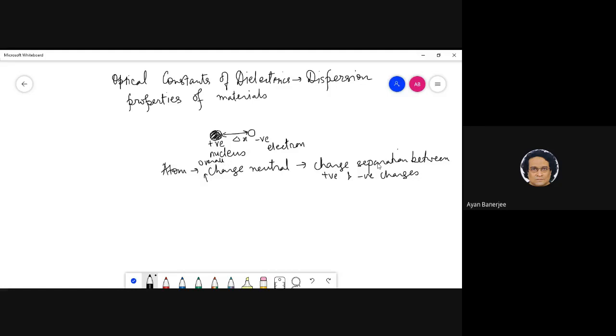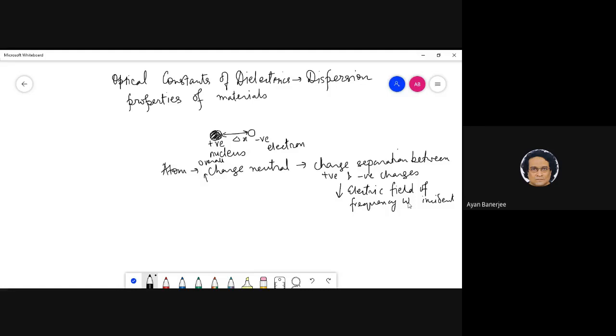And now what happens? You have an electric field of some frequency omega incident. So what does this electric field actually do?